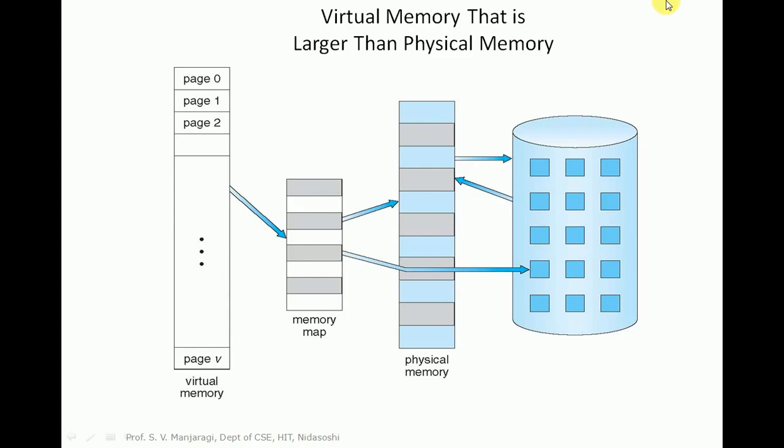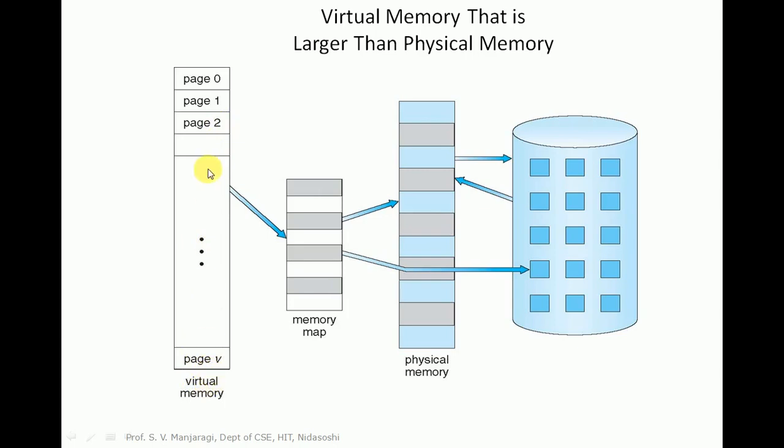Now let us look at a diagram here. In this diagram we can see the virtual memory, which is larger than physical memory. This is basically a high-speed disk where the complete program has been kept, and that program is divided into a number of pages. The memory used in the disk for storing the pages of that program is called virtual memory. This virtual memory is divided into a number of pages, named page 0, page 1, page 2, and so on up to page V.